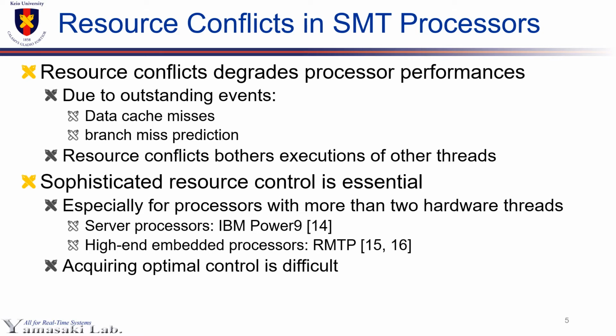It is more critical for processors with more than 2 hardware threads, such as server processors, which demand very high thread level parallelism, or high-end embedded processors that use hardware threads as task queues to reduce context switches. Since the occurrence of resource conflicts depends on the combination of applications running in simultaneous threads, acquiring optimal control becomes more and more difficult when the number of hardware threads increases.